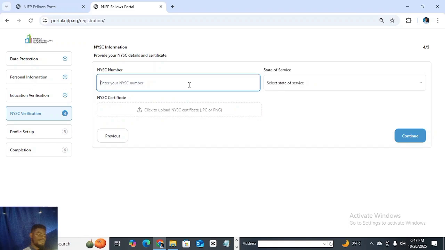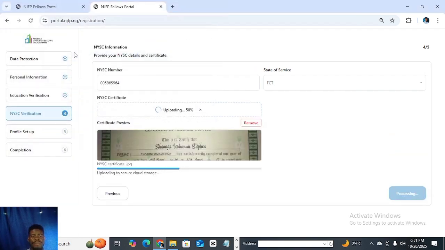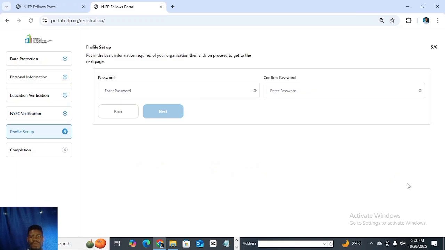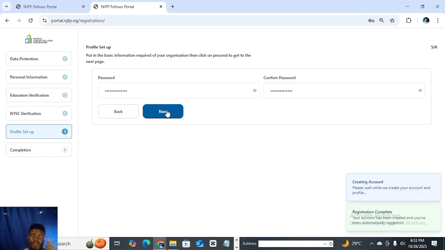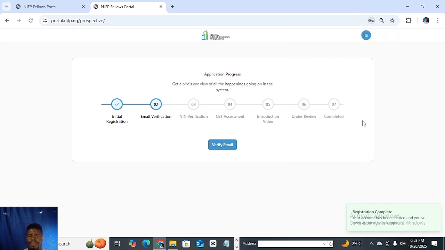So this next step is for your NYSC. You have to input your NYSC number over there, the state you served, and then finally you're going to also upload your NYSC certificate. The next is profile setup, where you'll be prompted to enter your password, confirm your password, and then click submit. So I've entered all of that.